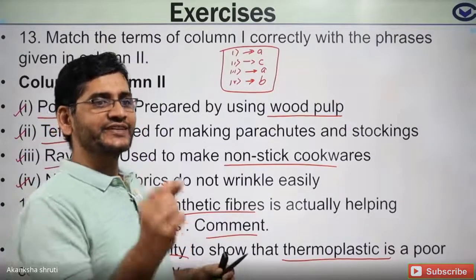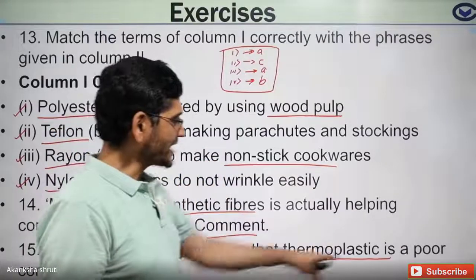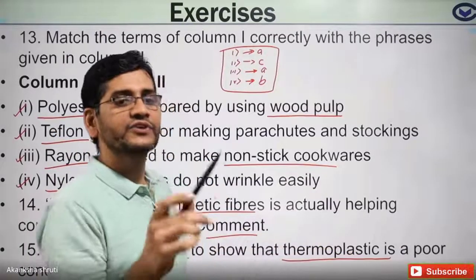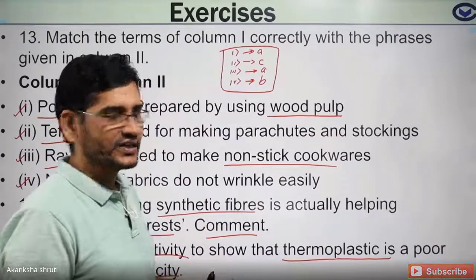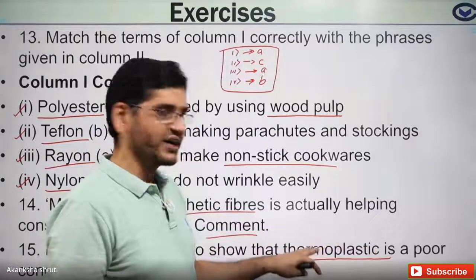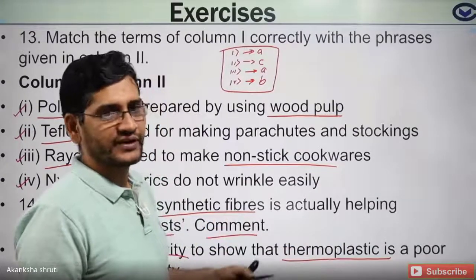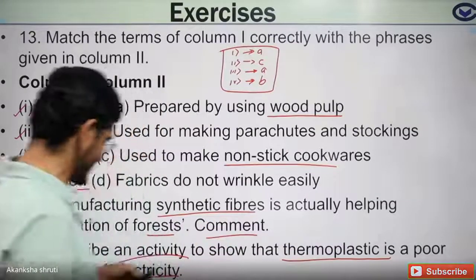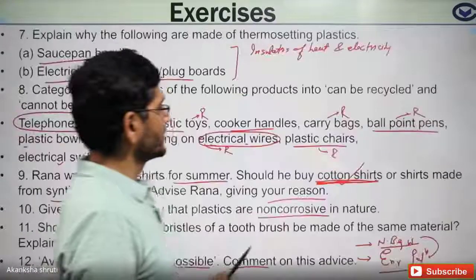If we touch the plug carrying the current with plastic, then we do not feel any shock. That activity can be done. Or the wire can be covered with thermoplastic, and when we touch it, we will not feel the shock. So various activities you can show. So this was all about this chapter.